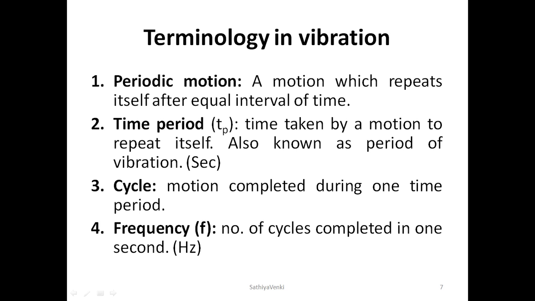So closely watch it. What is a cycle? Motion completed during one time period. What is frequency? The number of cycles completed in 1 second, denoted by hertz. What is natural frequency? The frequency of free vibration of the system. Every body in the world has its own frequency, which is called the natural frequency. What is amplitude? Yes, that is a very important thing.